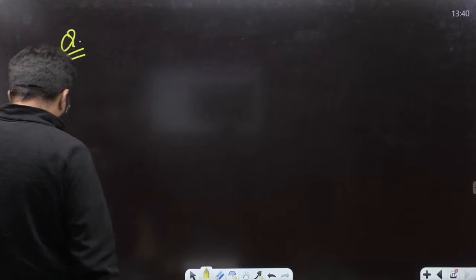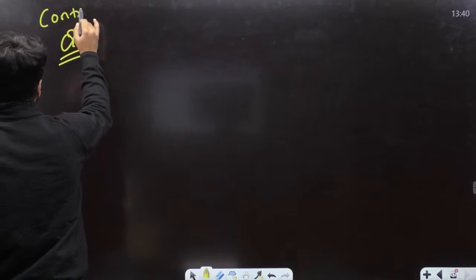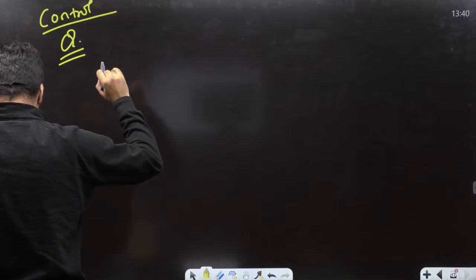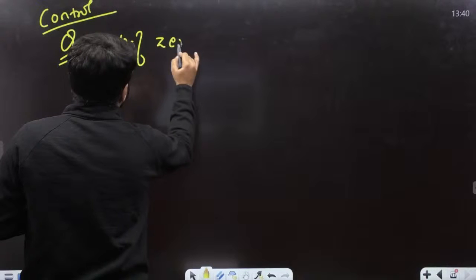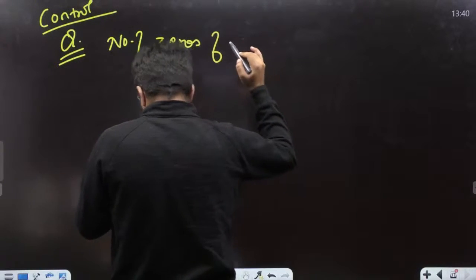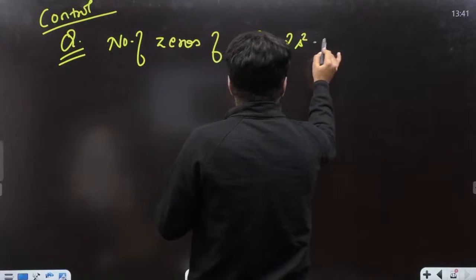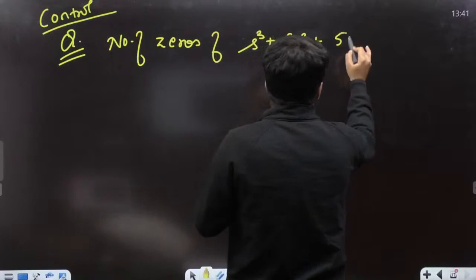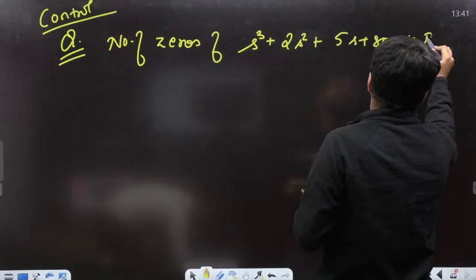Chalo, dear. So control system questions, and now I have a question from the control system. What is the number of zeros of, very simple, a cubic is given: number of zeros of the function s cube plus 2s square plus 5s plus 80 in the RHP.